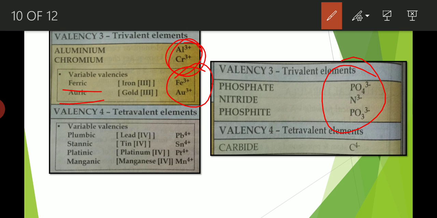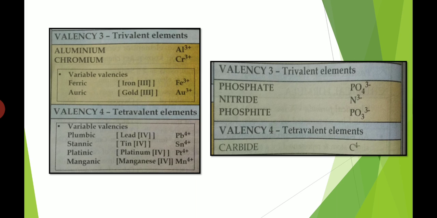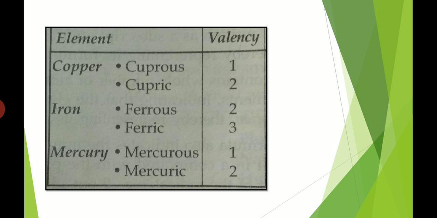Again, there are certain elements having valency 4, like certain cations such as lead, tin, platinum, manganese. All these have variable valencies, and among them there is a valency of 4. There is only one anion having valency 4, that is carbide, C4 minus. You have to remember all these valencies. Clear?